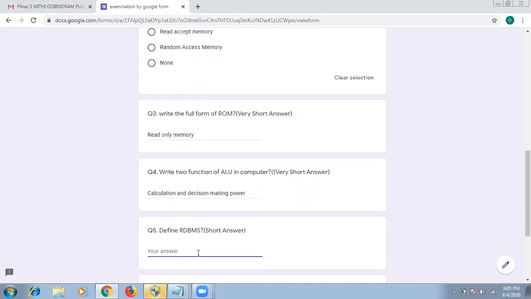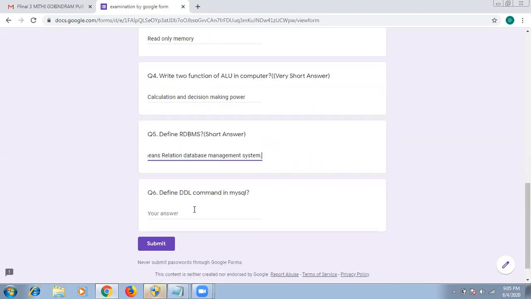Now question number 5. This is short type. Short type means it is bigger than the very short type. Define RDBMS. So RDBMS means relational database management system. This is the answer. Now next, question number 6 is: define DDL command in MySQL.